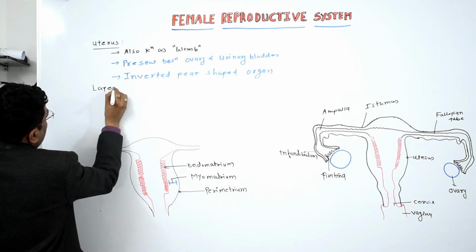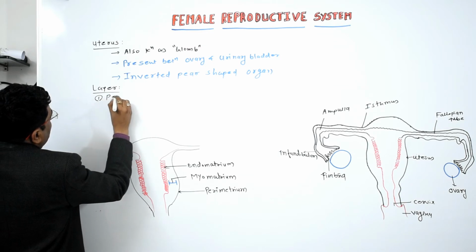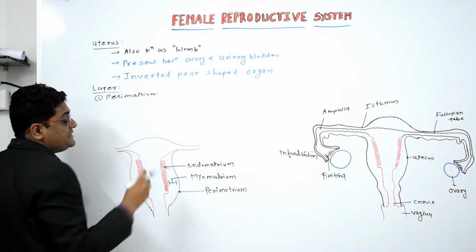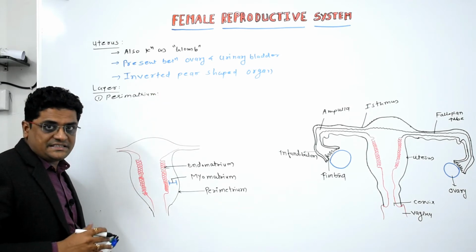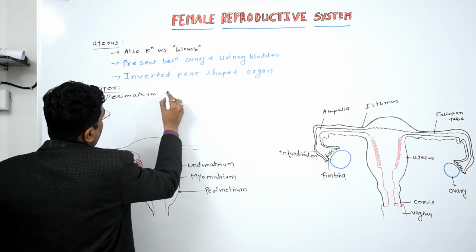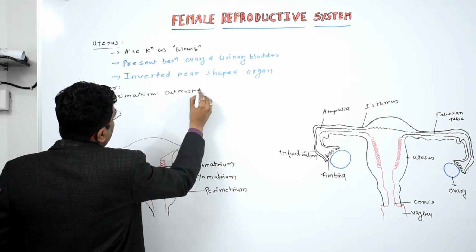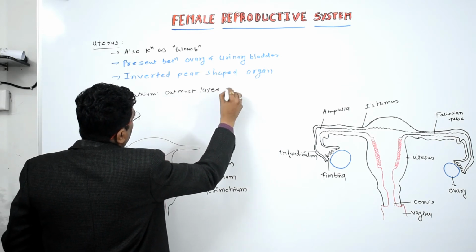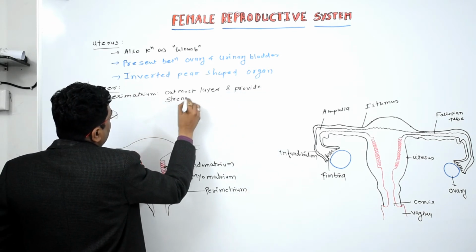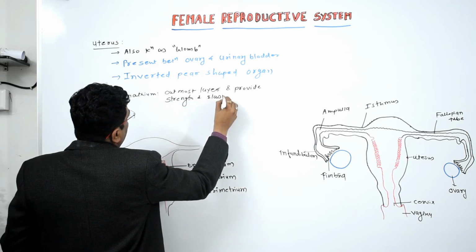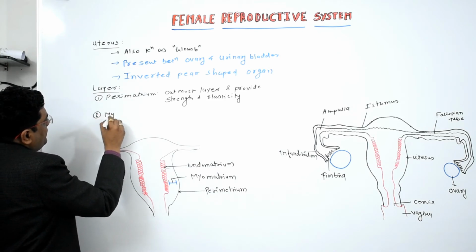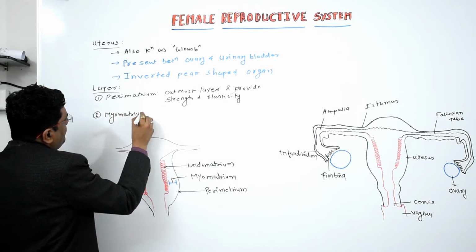The first layer of the uterus is the perimetrium. It's the outermost layer and it provides strength and elasticity. That's why at the time of pregnancy it may get enlarged. The second layer is called the myometrium.